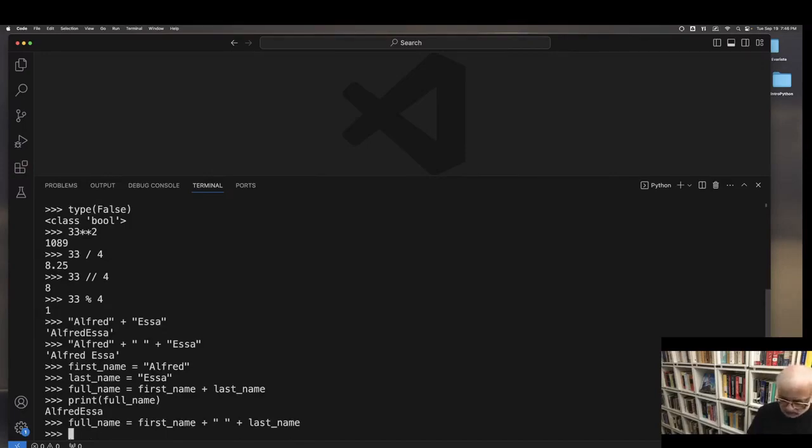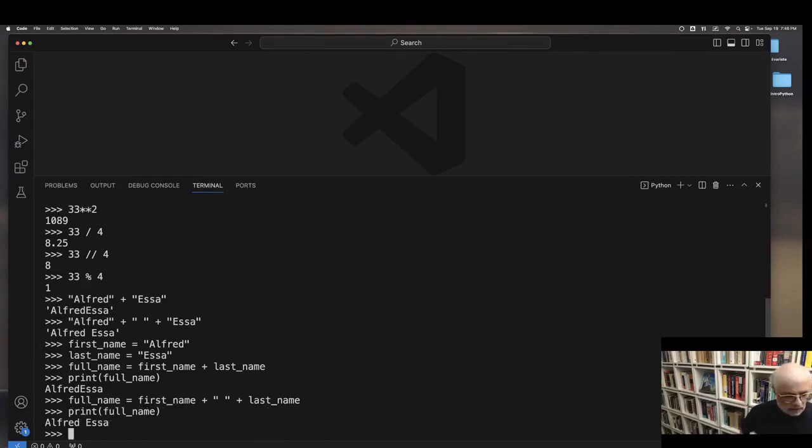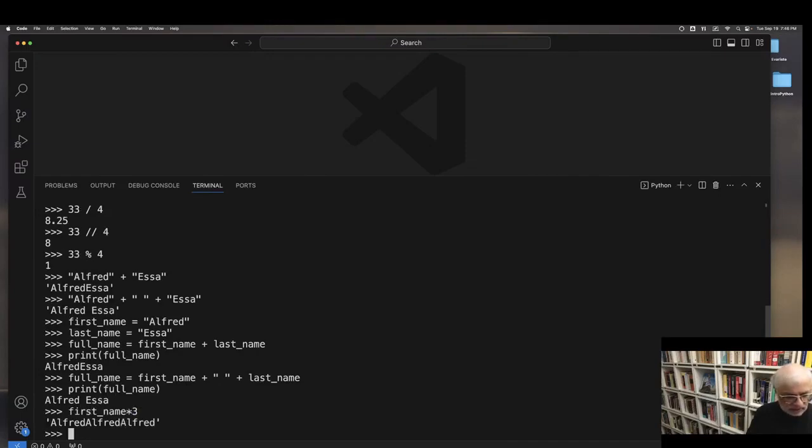If you use the up and down arrows, you can retrieve previous commands, so you don't have to type out the whole thing. And so now we have the name Alfred Essa. Okay, one more. If I have first name, which is a string, times 3, I get back first name concatenated 3 times. It's kind of like multiplication.